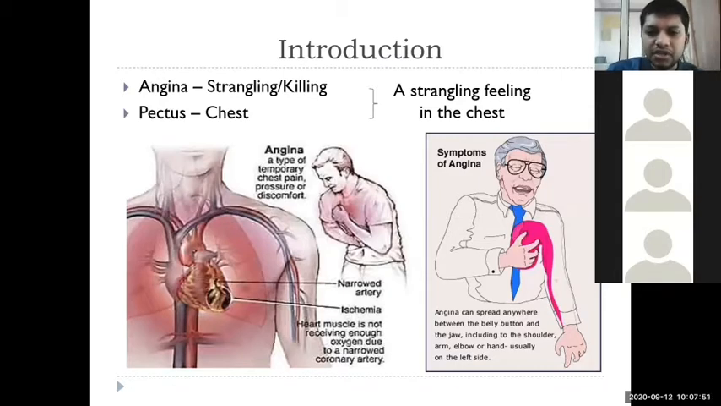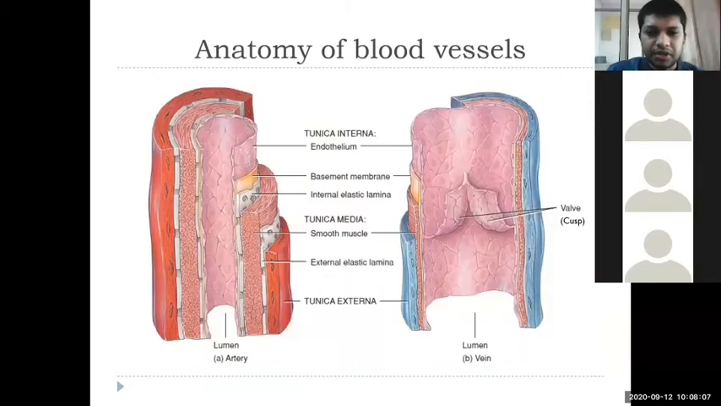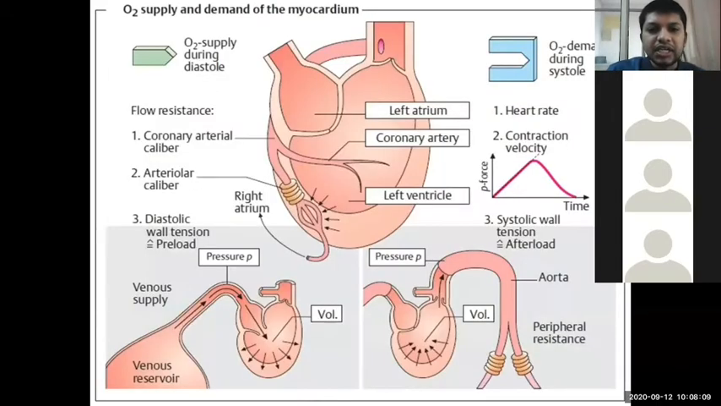And as you can see, that kind of strangling pain radiates from the chest to the left arm, and also sometimes it radiates from the belly button to the jaw. So these are symptoms of angina pectoris. Particularly in angina pectoris, what exactly happens is your heart will be unable to pump a sufficient amount of blood as per the demand.